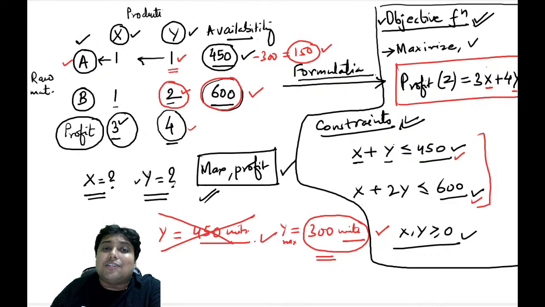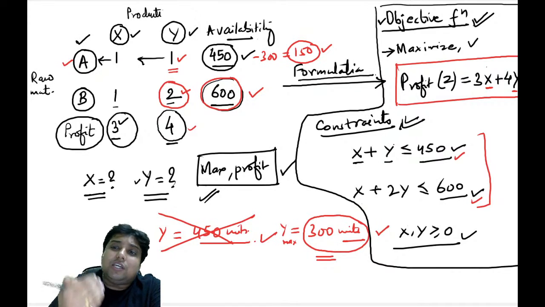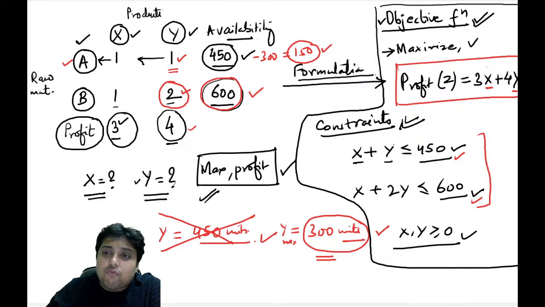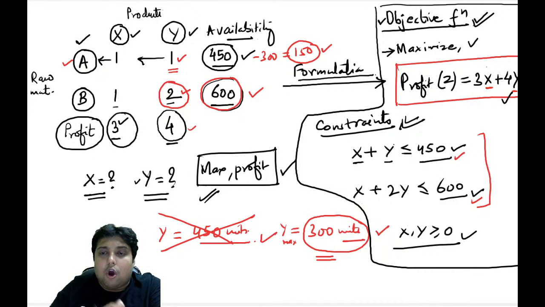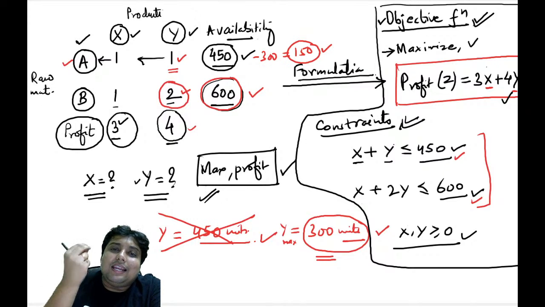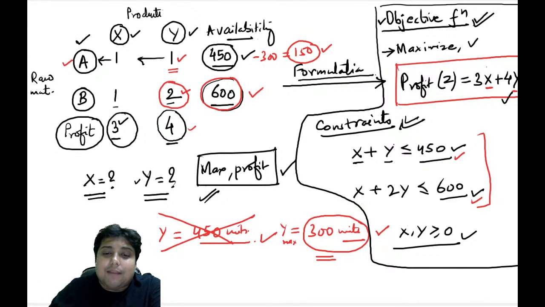Constraints are basically restrictions, roadblocks, which are stopping us, providing resistance to achieve that objective. And whether it is the objective function or any of the constraints, all these equations are basically linear equations, and that, my friend, makes this a linear programming problem.